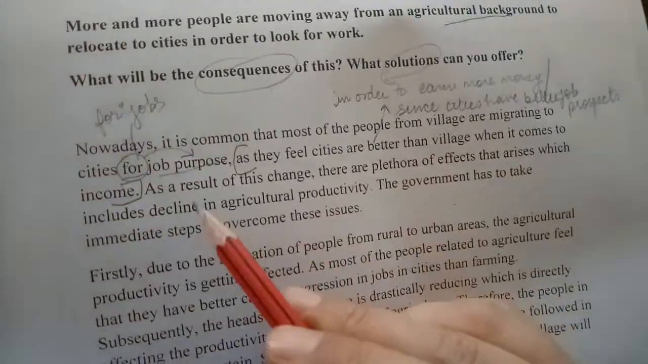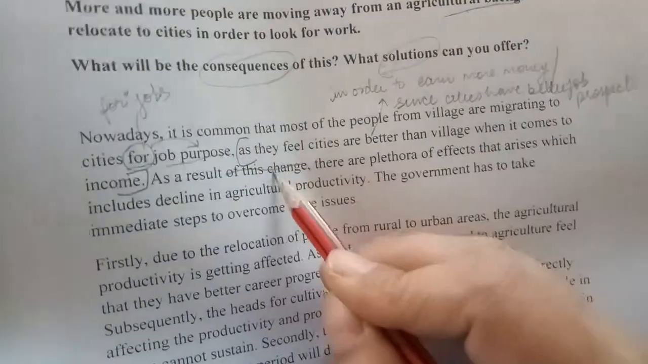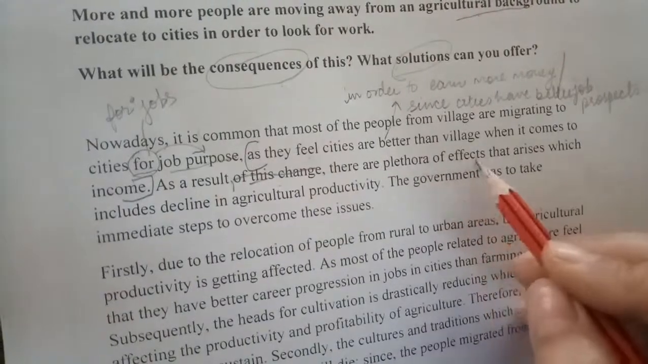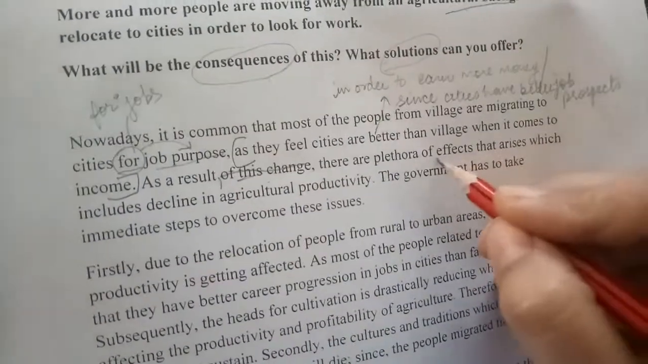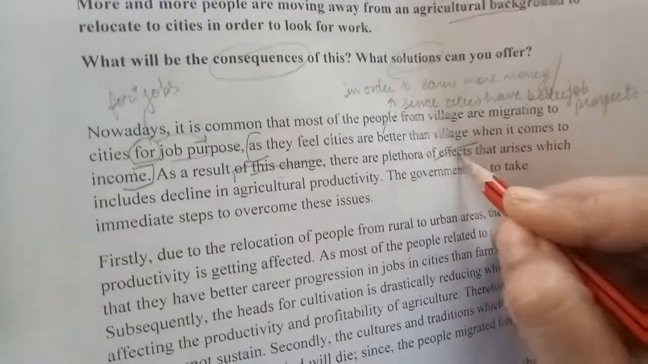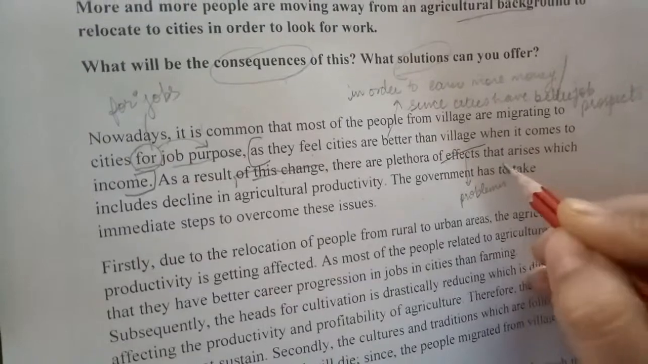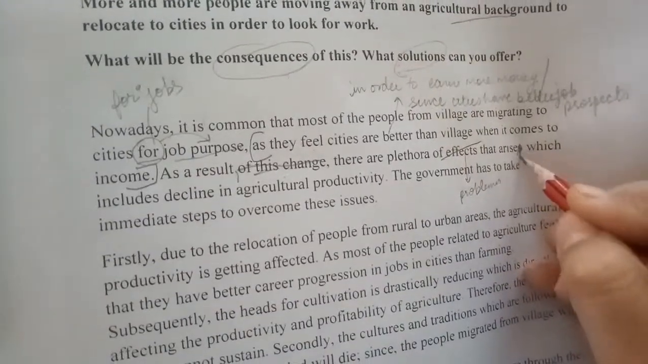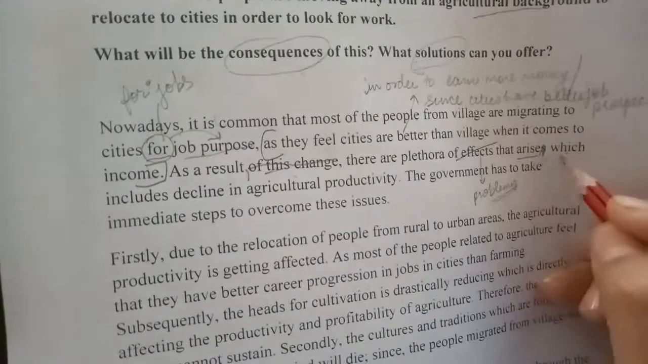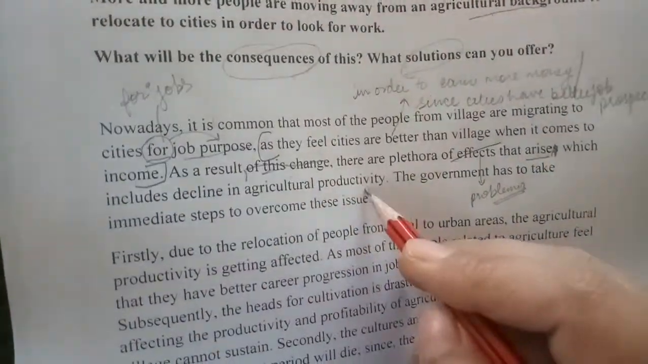Okay? As a result of this change, it is understood that this will be the result of this change only. As a result, there are a plethora of effects that arise. A problem arises, but an effect just takes place, it does not arise. A plethora of problems that arise, because this is plural, so for problems that arise, the verb will be singular, which includes decline in agriculture productivity.